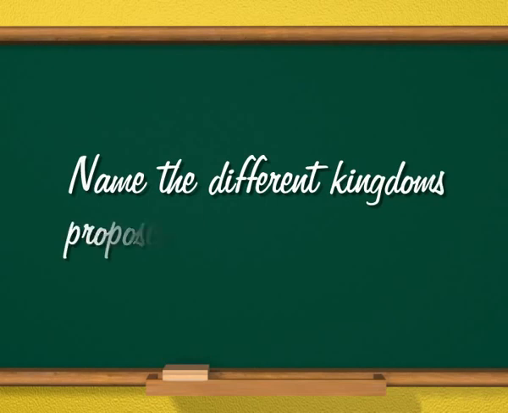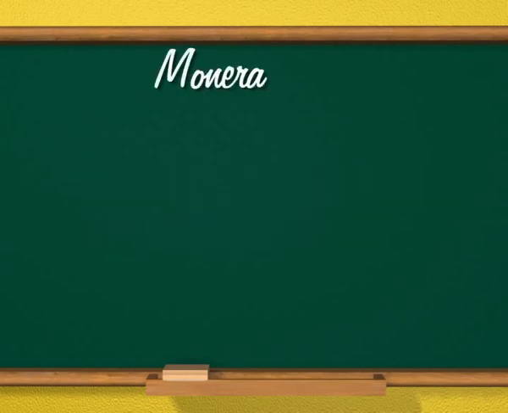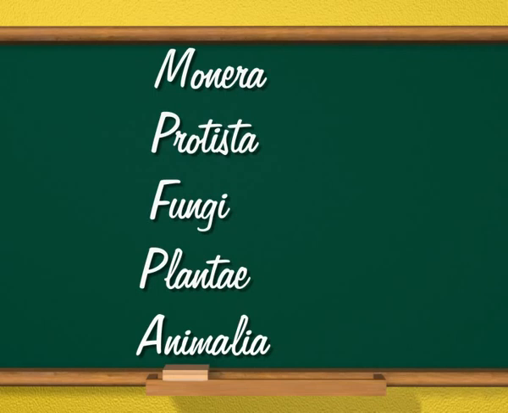So students, this is enough for today. Let us quickly check with some short questions what you have grabbed today. Be attentive. Here are some questions. Question: name the different kingdoms proposed by Whittaker. The answer is Monera, Protista, Fungi, Plantae, and Animalia.